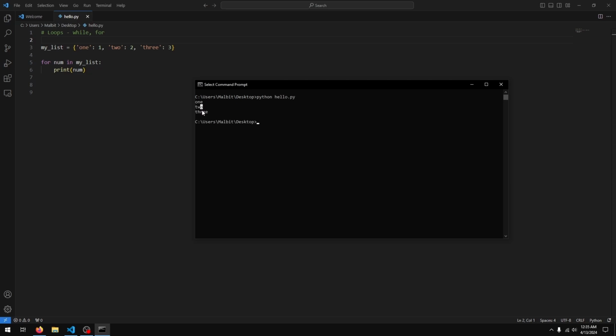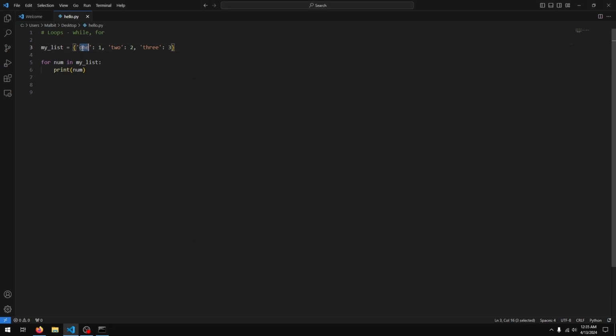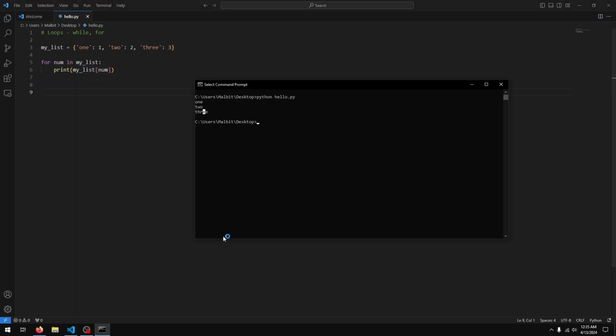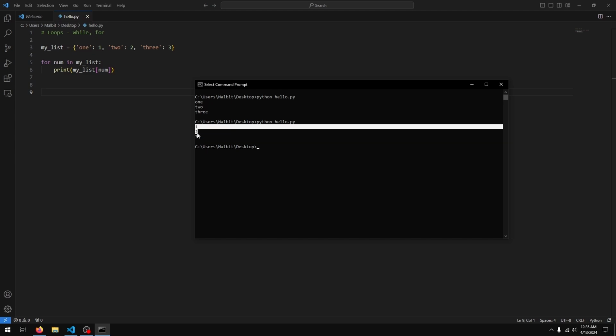And you see we got 1, 2, and 3, which is actually the keys in our dictionary and not the value. So if we wanted the values, one thing we could do is say my list sub num. So now we'd be getting the values since num is storing the keys.